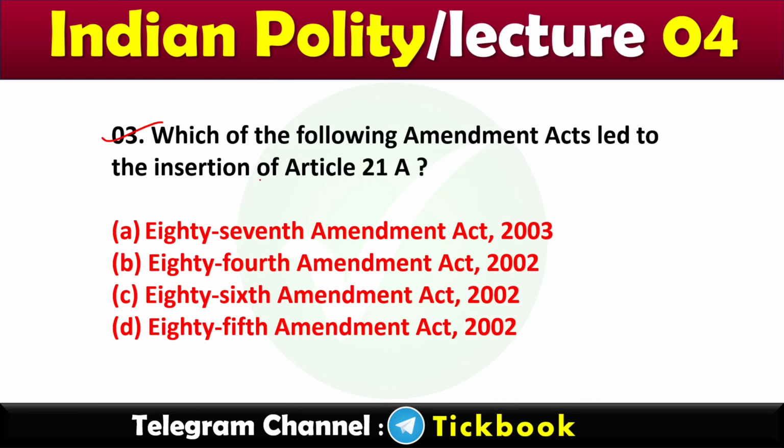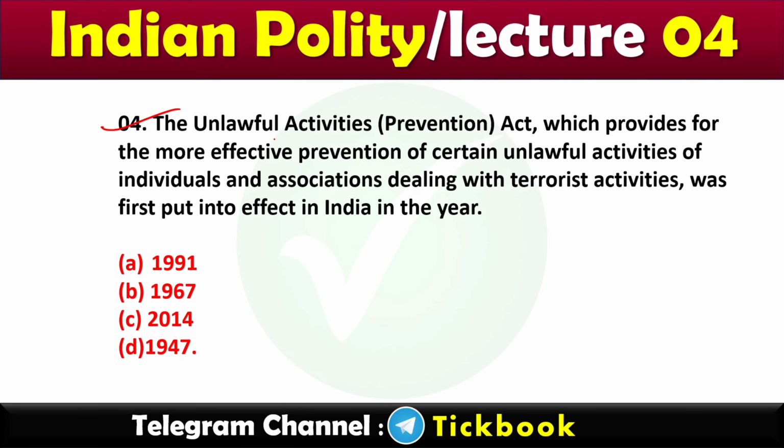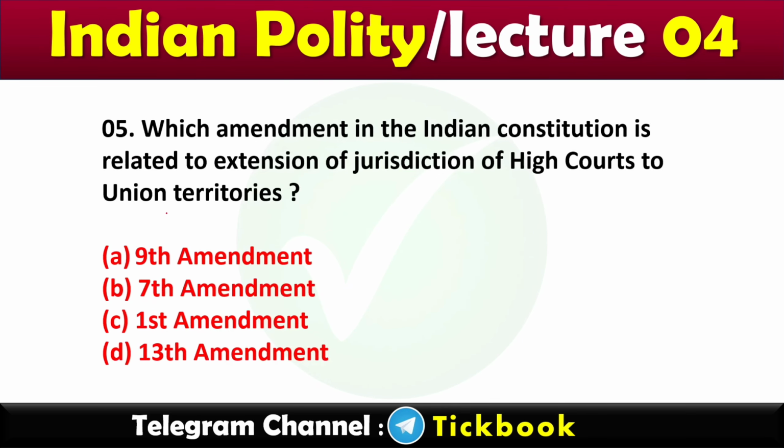Question number 3, which of the following amendments act led the insertion of Article 21A? Option number C, 86th Amendment Act 2002. 4. The Unlawful Activities Prevention Act, which provides for the more effective prevention of certain unlawful activities of individuals and associations dealing with terrorist activities, was first put into effect in India in the year. Option number B, 1967.